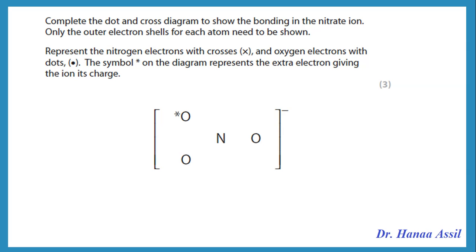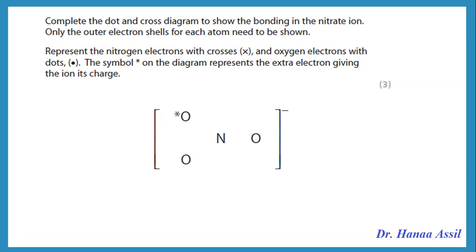Complete the dot and cross diagram to show the bonding in nitrate ion. Now, how do we draw dot and cross of nitrate ions? First of all, the question specifies a specific notation, so please follow it. Nitrogen electrons are crosses, oxygen electrons are dots. Now, nitrate ion is something that has 1 extra electron. It has a negative charge. It is nitrogen with 3 oxygens with a negative charge. That means there is 1 extra electron. This extra electron we denote by asterisks, and we put it on one of the oxygens.